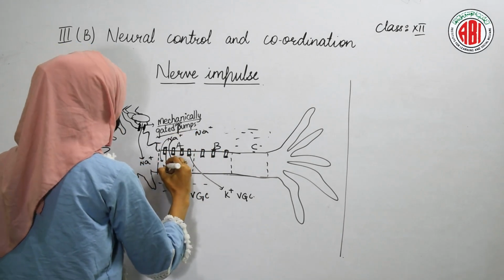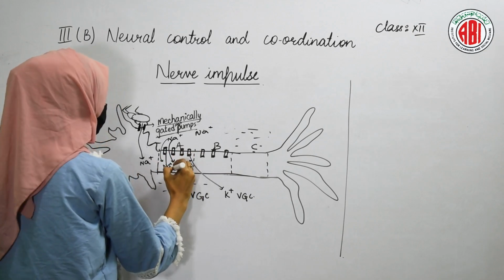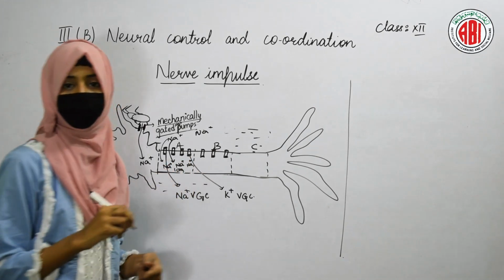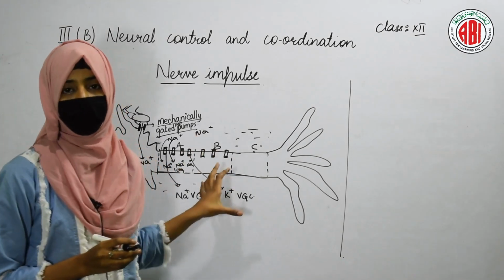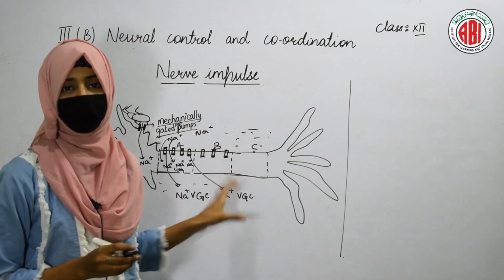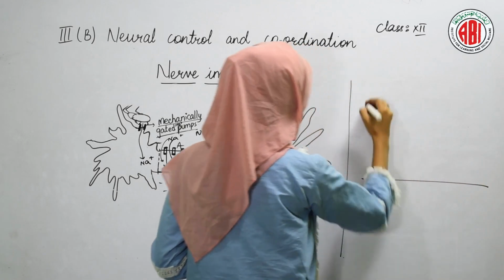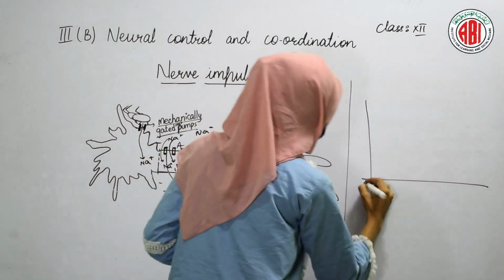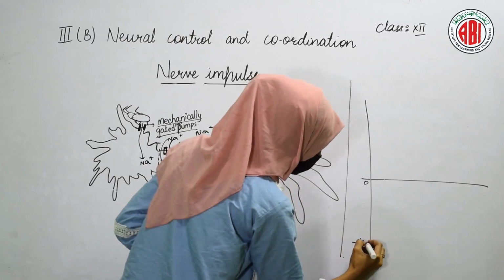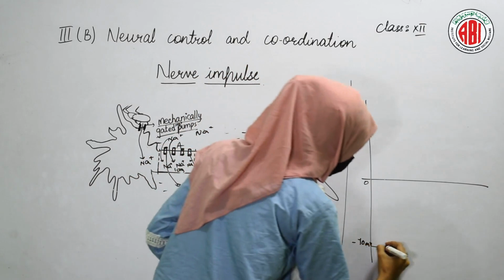So many positive ions will enter into the axon. Sodium ions are positive, right? But we have seen that whenever the cell is in the polarized state, it shows minus 70 mV. We'll put a graph to understand this concept. Minus 70 mV is the resting potential.